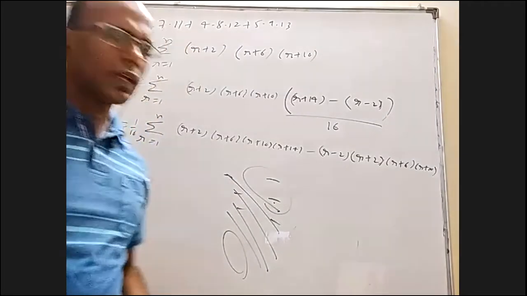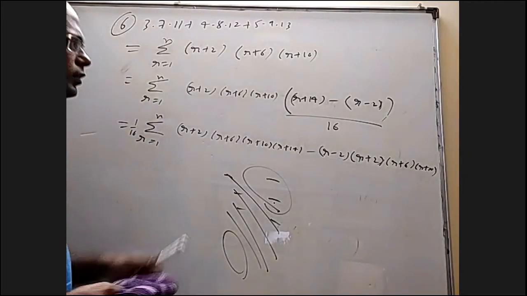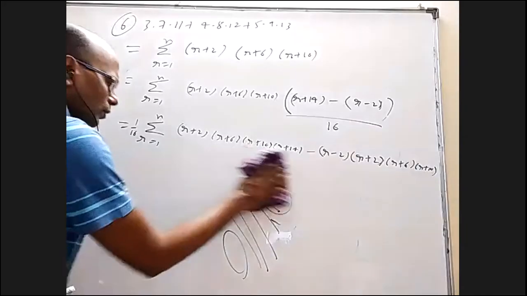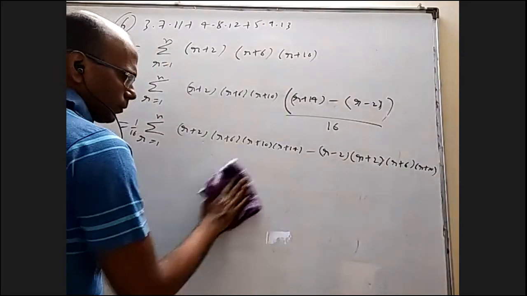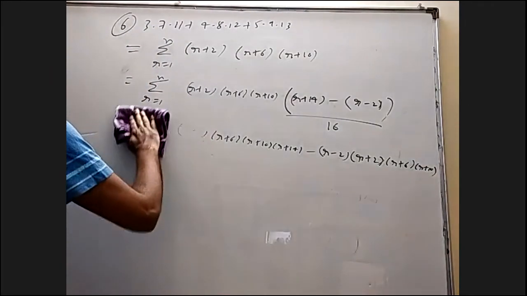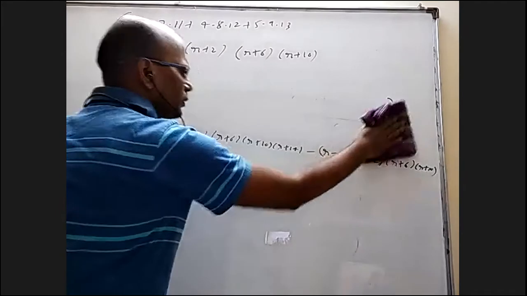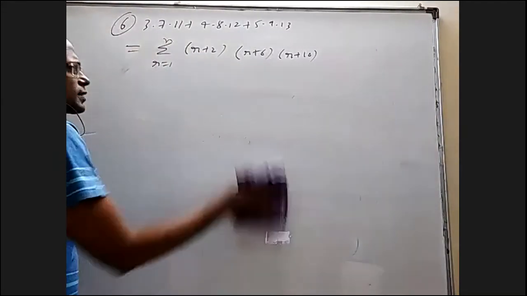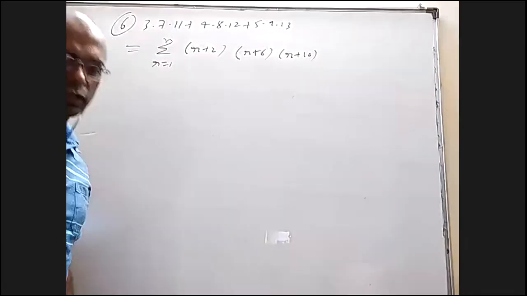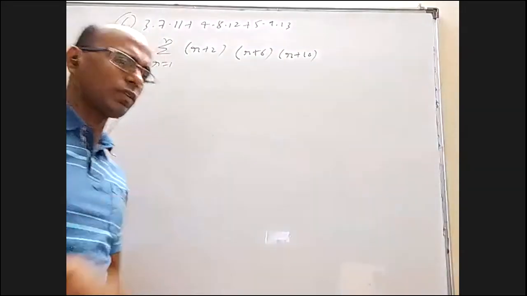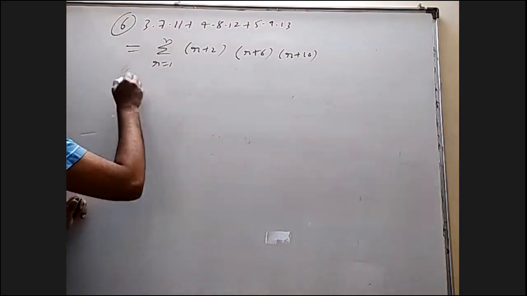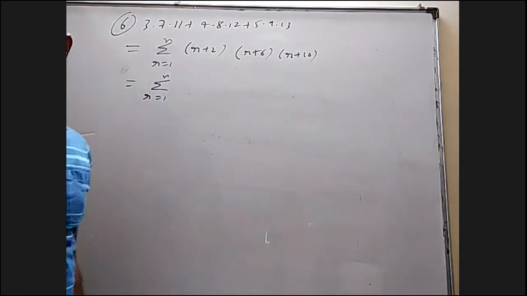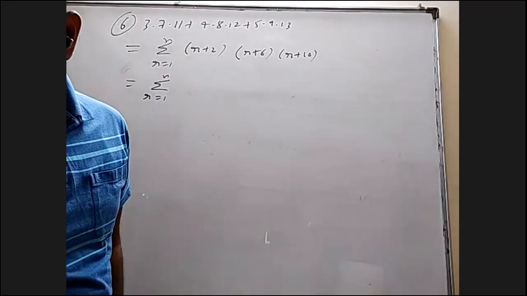So I guess it's not that useful. That's why I'm saying, it looks like this, but it's not that useful. The cubic expansion is better than this; if we expand, that is easier. So that's why I'm saying this 4 and 6 are of a different model. In the beginning it appears like method of differences, but later on it was not that useful. So just expand, then sigma r equal to 1 to n. That's why I wanted to reorder these questions.